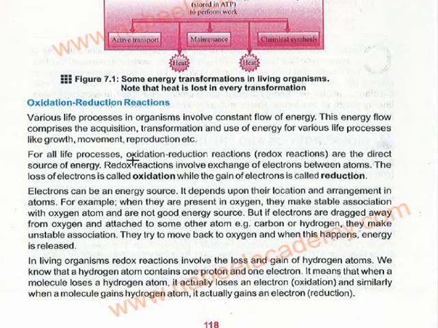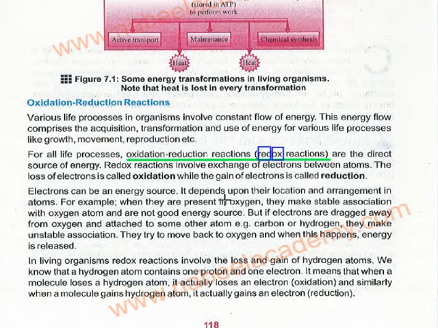When we talk about both of them, we call them redox reactions: oxidation and reduction. RED from reduction, and OX from oxidation, redox reactions. They are the direct source of energy. Redox reactions involve exchange of electrons between atoms. The loss of electrons is called oxidation, while the gain of electrons is known as reduction. So the actual definition is related to electron loss and electron gain.